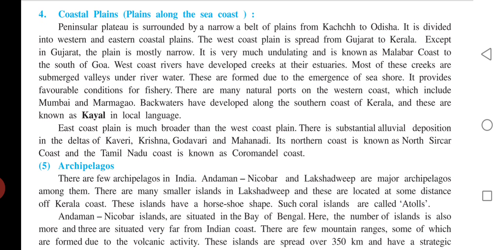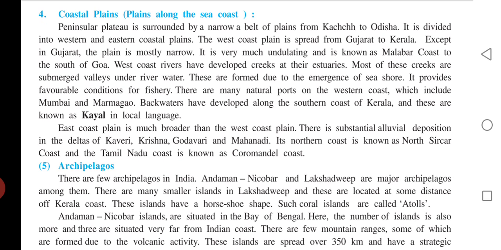West Coast rivers have developed creeks at the estuaries. Most of these creeks are submerged valleys under river water. These are formed due to the emergence of seashore. It provides a favorable condition for fisheries. There are many natural ports on the western coast, which include Mumbai and Marmagao. Backwaters have developed along the southern coast of Kerala, and these are known as Kayal in the local language.